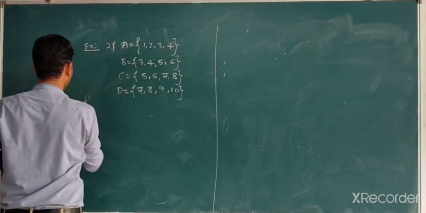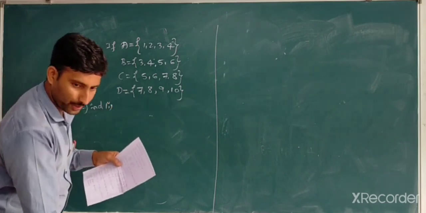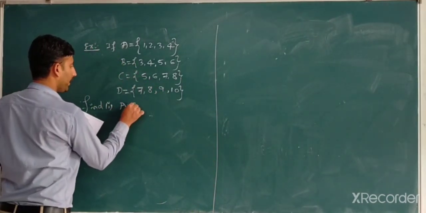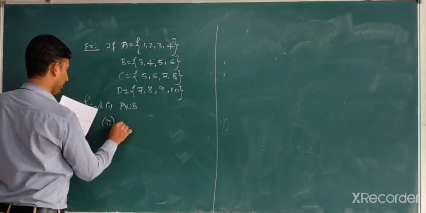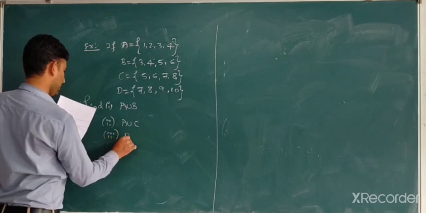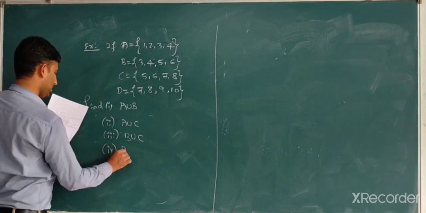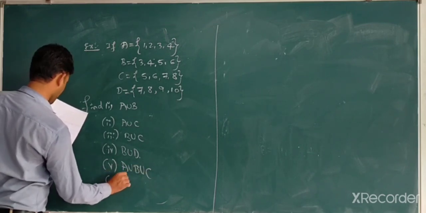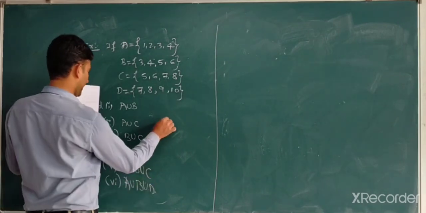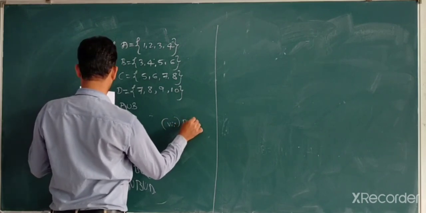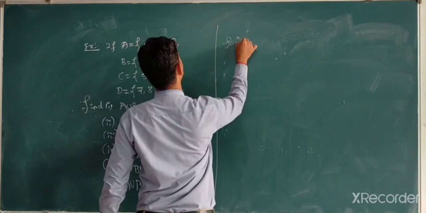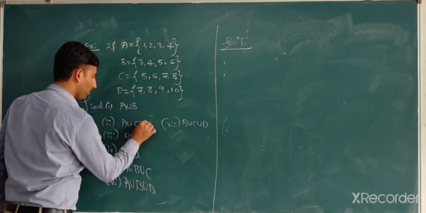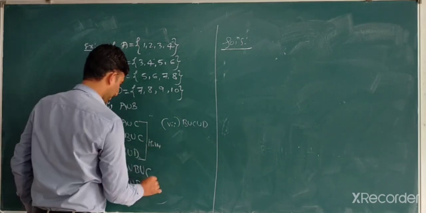Find: first one, A union B. Second one, A union C. Third one, B union C. Fourth one, B union D. Fifth one, A union B union C. Sixth one, A union B union D, and seventh one, B union C union D. Solutions: you take these as homework. I will do some of these questions.